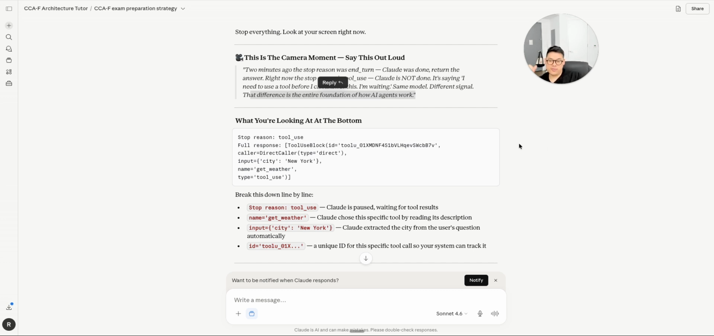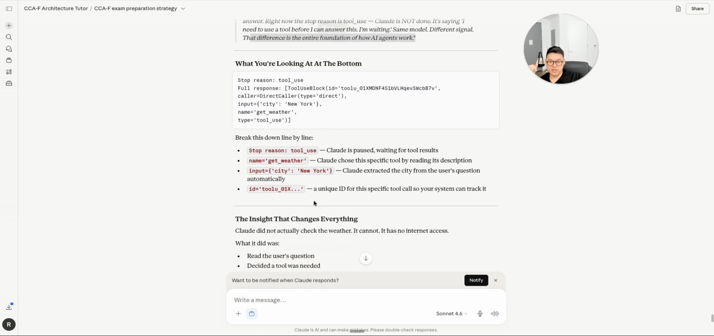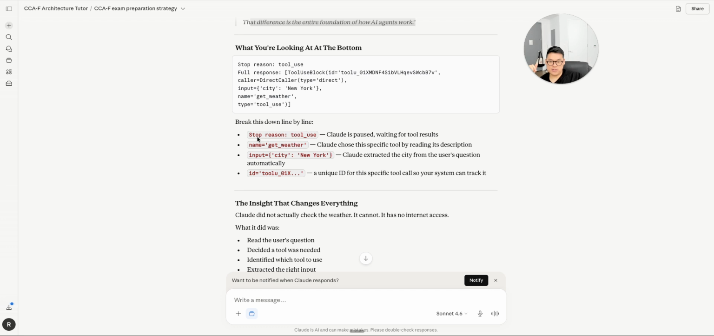What you're looking at the bottom, stop reason, tool use, full response. Break this down line by line. Stop reason, tool use. Claude is paused, waiting for tool results. Name, get the weather. Claude chose this specific tool by reading its description. Input city, New York. Claude extracted the city from the user's question automatically, and then you have the unique ID.